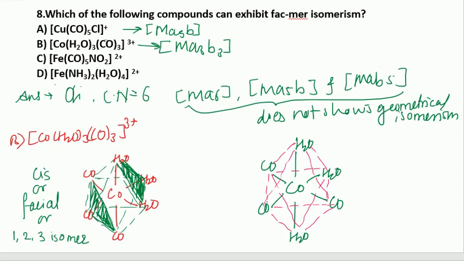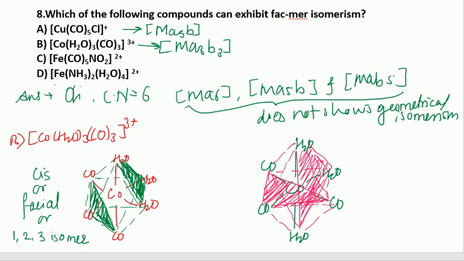And see the next, we have drawn the next isomer in which it is trans or peripheral. If we draw the triangular face, then it is like this. This is the one triangle, and see another triangle at the corner of which the CO is there.